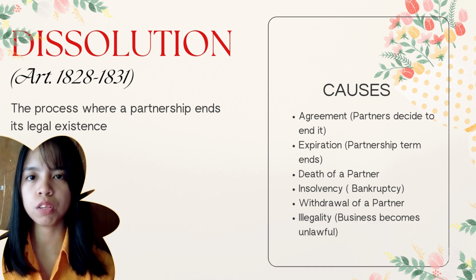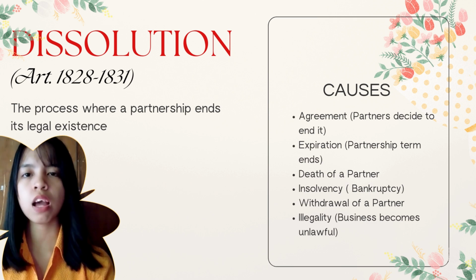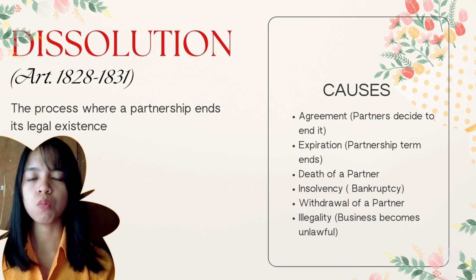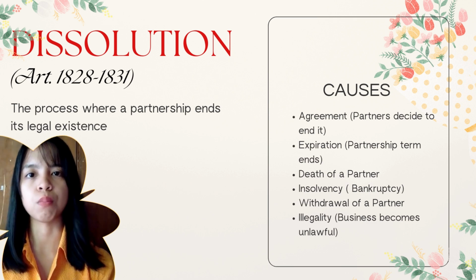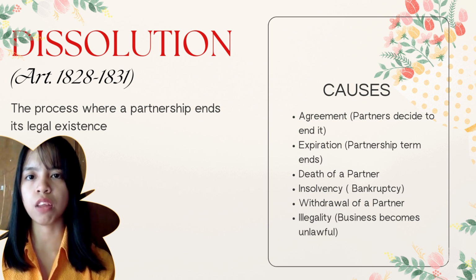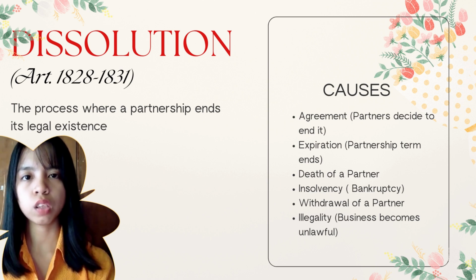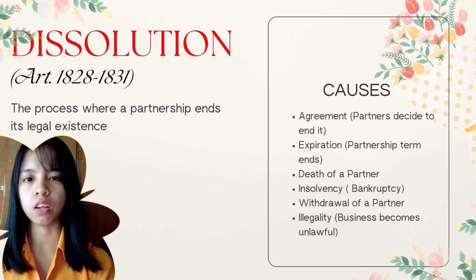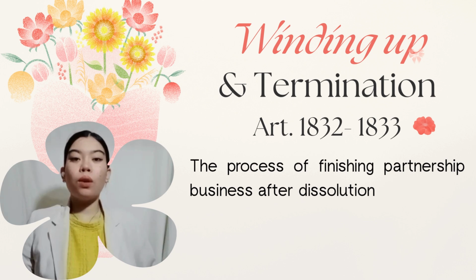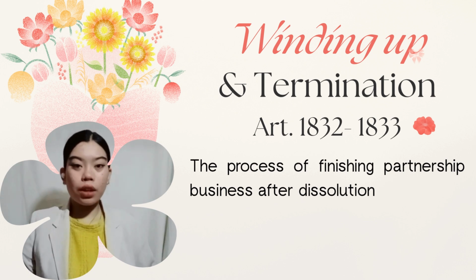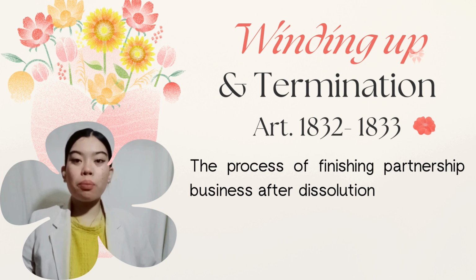expiration or accomplishment of the partnership's purpose, death, insolvency, withdrawal, or illegality of the business. All these grounds reflect the principle that a partnership, being founded on mutual trust and lawful purpose, cannot continue when those foundations are undermined. Winding up and termination, Articles 1832 to 1833: the process of finishing partnership business after dissolution.